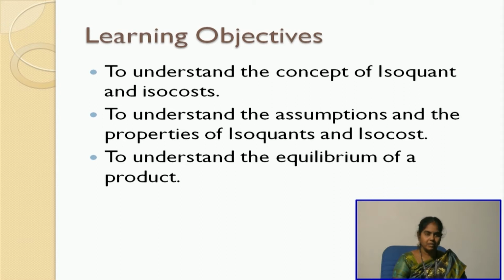Any business has a twin objective. One is to maximize profit and the other one is to minimize cost. So how to achieve these two objectives of a business? This is what we are going to deal with in this particular session.